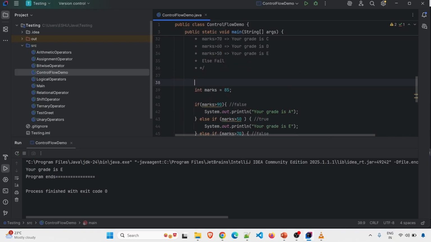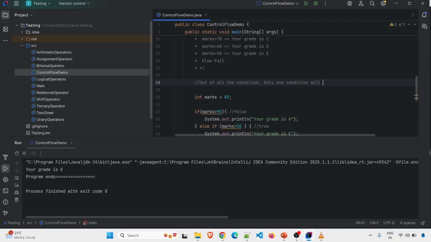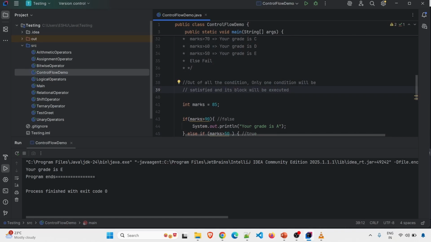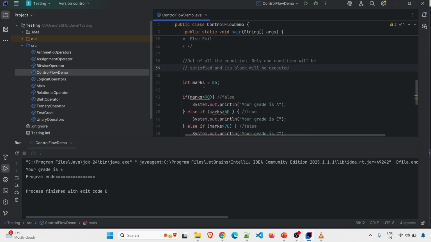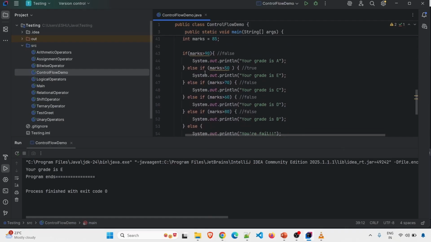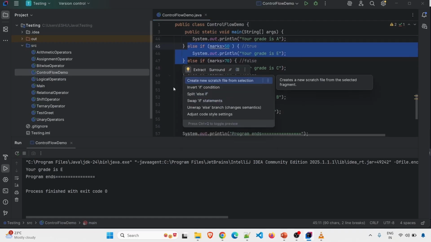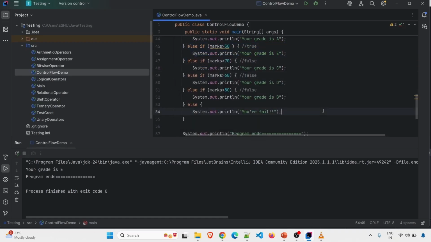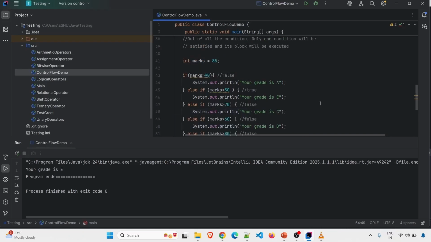So for the if else if block, the conclusion is: out of all the conditions, only one condition will be satisfied and its block will be executed. So out of all these conditions, for a given input, only one condition will be satisfied and its block will be executed. So in this case, this condition is getting satisfied, so the rest of the blocks will be skipped. So this was all about the if else if block.